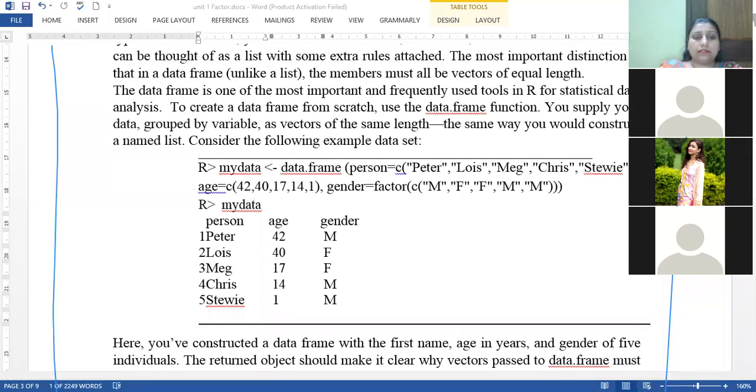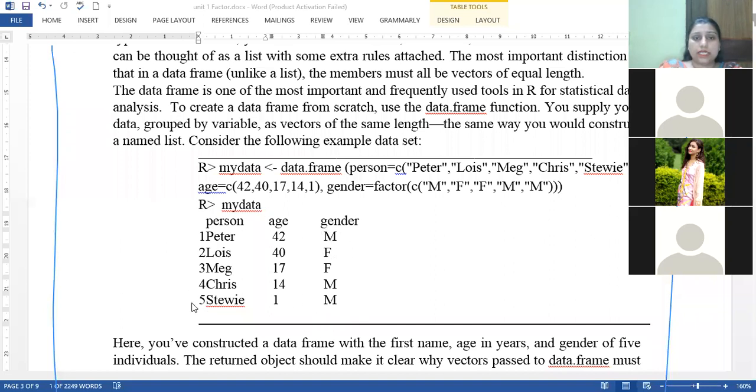If you look at this, you can see we got a table in which 1, 2, 3, 4, 5 represent the positions of the instances, and these are the relevant entries. These are the names of the persons, these are ages, and this factor vector denotes gender.